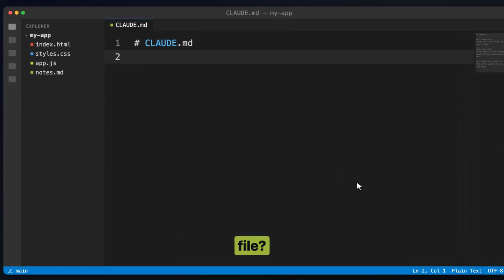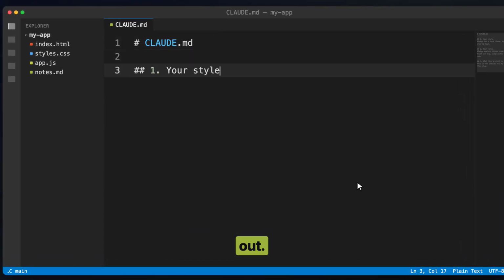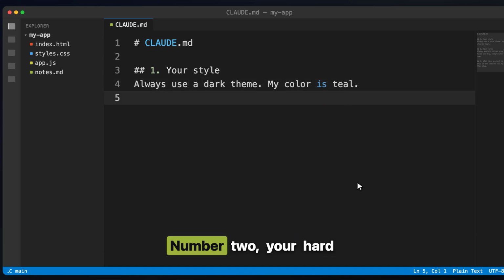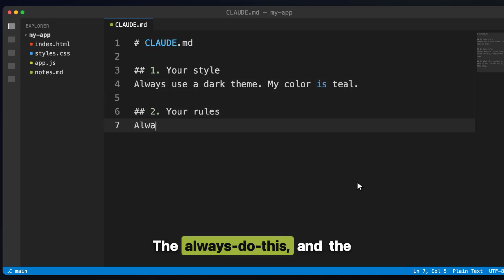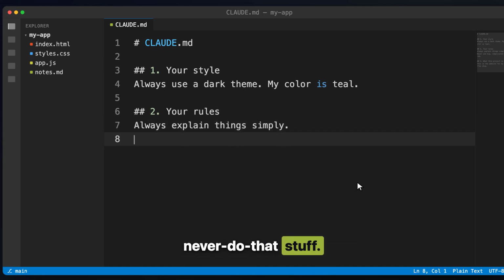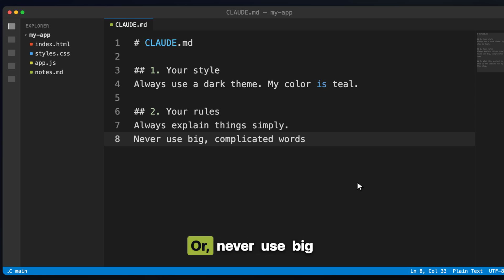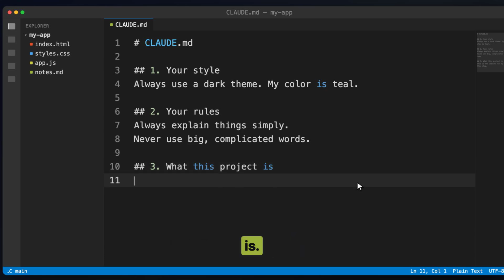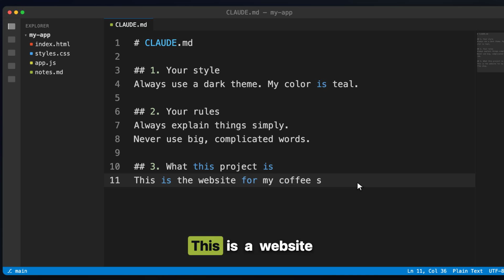So, what do you actually put in your file? Keep it simple, especially when you're starting out. Really just three kinds of things. Number one, your style, dark or light, your colors, your vibe. Number two, your hard rules, the always do this and the never do that stuff. Like always explain things to me simply. Or never use big complicated words. And number three, what the project even is. Just one sentence. This is a website for my coffee shop. That tiny bit of context all on its own makes everything Claude builds better. And the golden rule for all of it, write it like you're talking to a person. Because, well, you basically are.